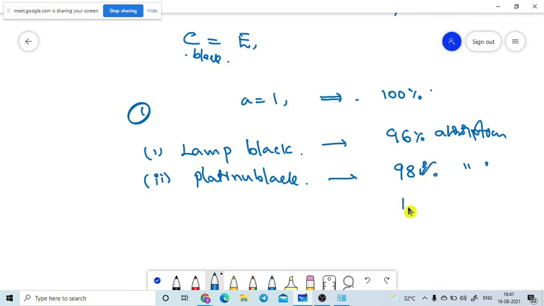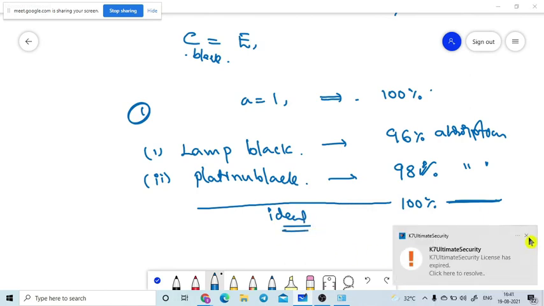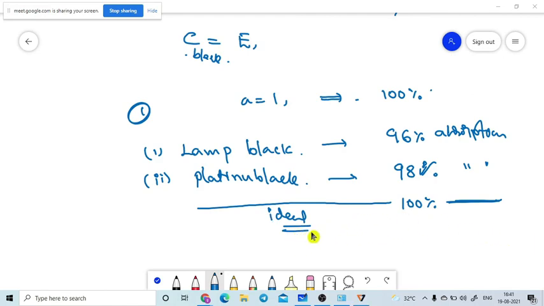So we don't have a 100% black body available in nature. It is the ideal condition we are taking. This is the ideal condition of the black body. We did not recognize any body which has 100% absorptive power. That is the thing. So let me close here.